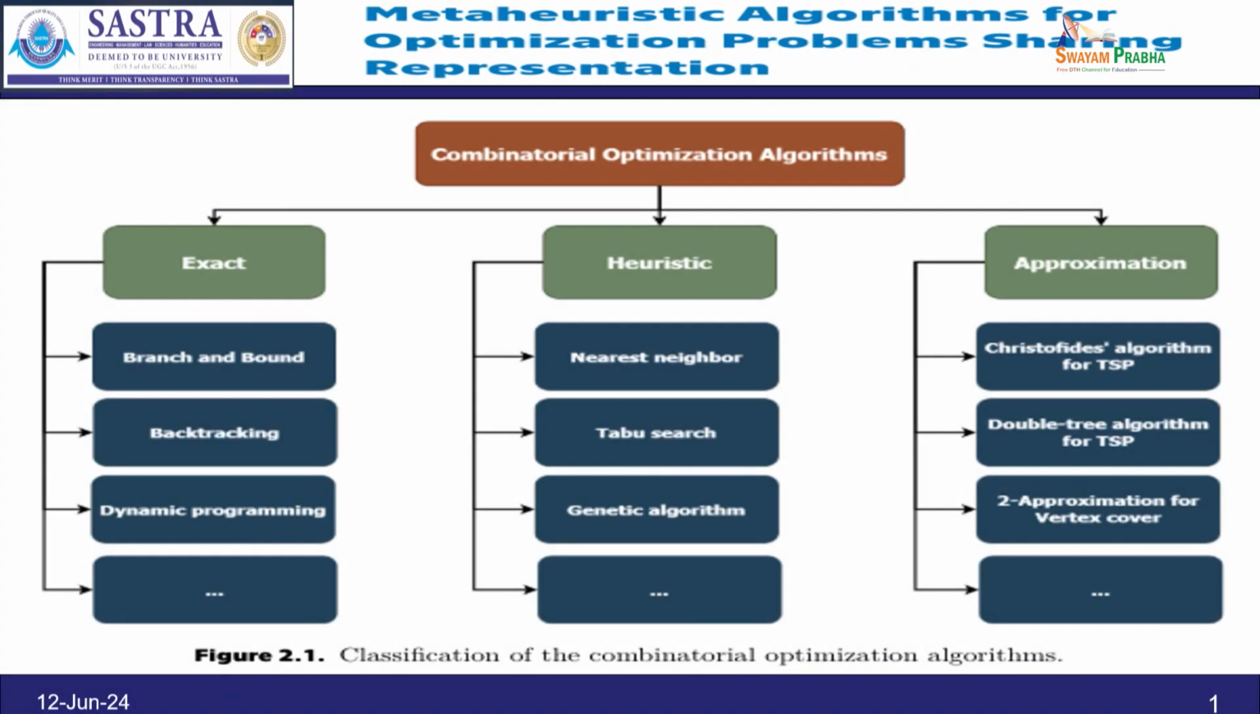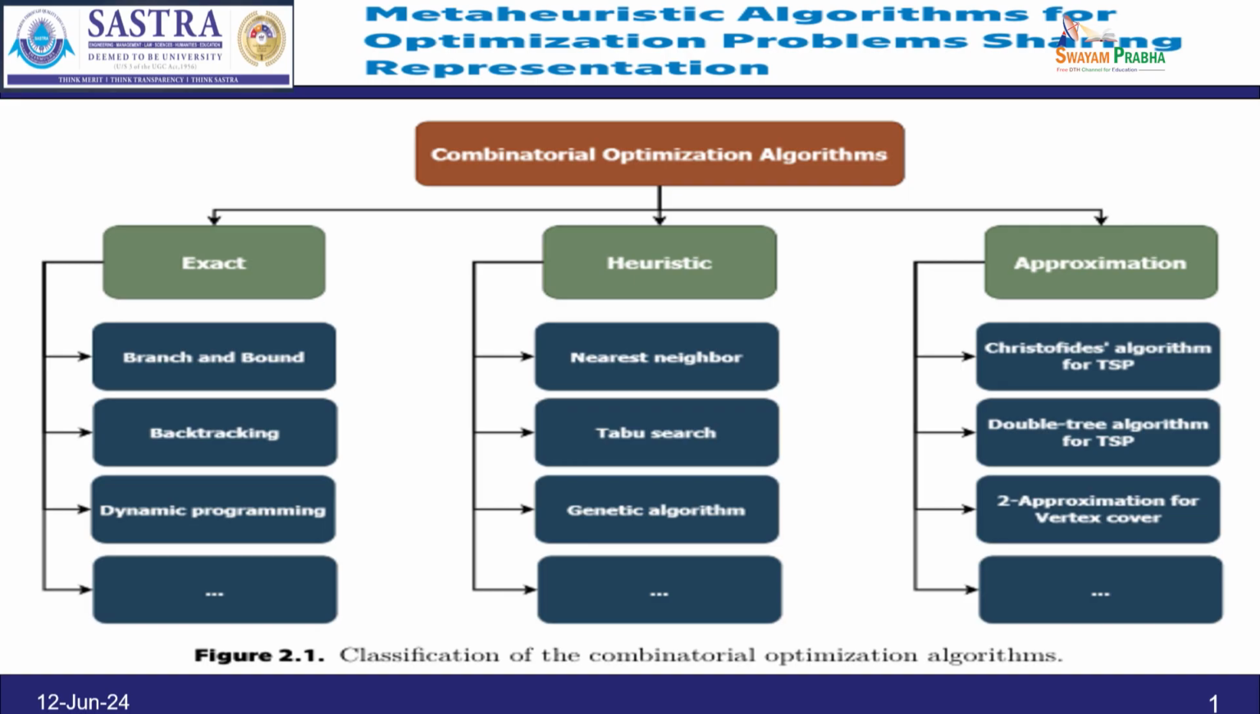So, this topic is very important for mathematics, for machine learning and artificial intelligence, and is one of the important topics. Call it a metaheuristic algorithm for optimization problems. It comes under the title of combinatorial optimization algorithms. It is divided into three parts. One is exact, the second is heuristic, and the third one is approximation.